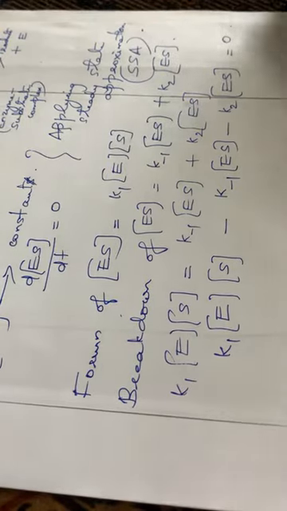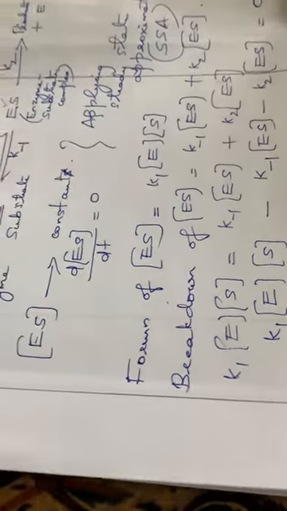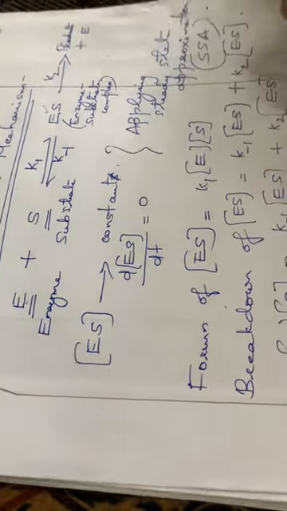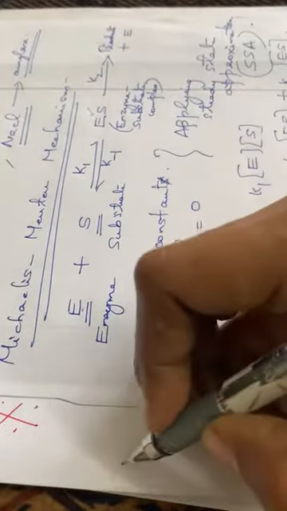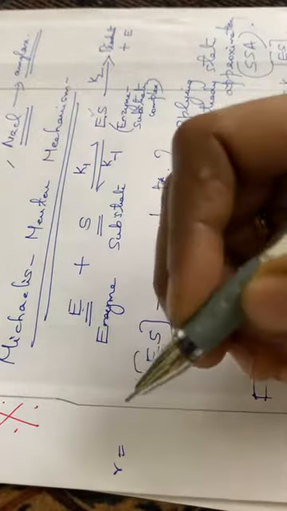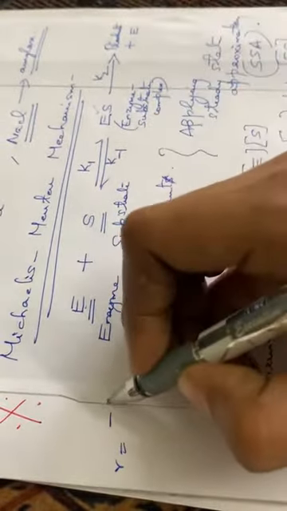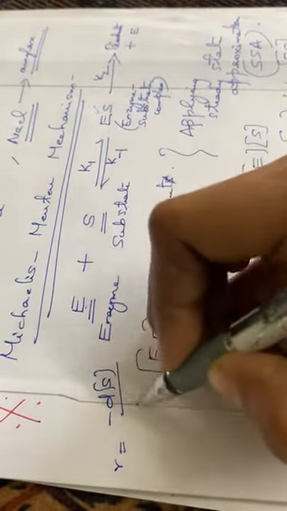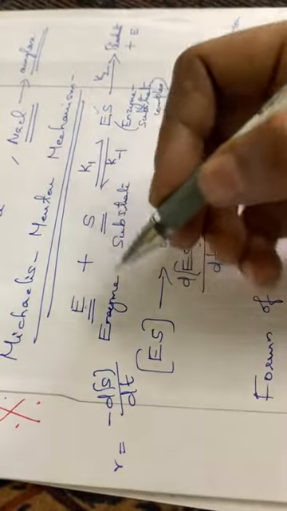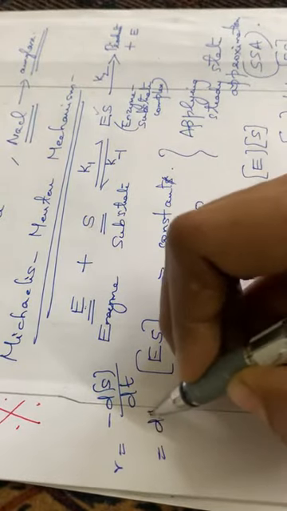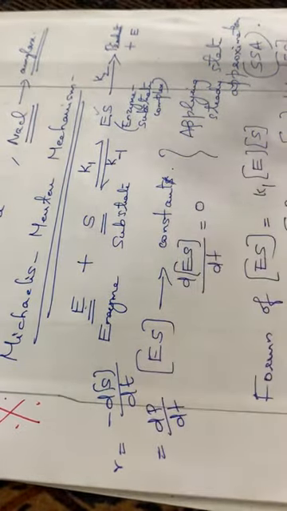Now one more equation is there, the rate of formation of products. By applying the kinetics of this particular reaction, the rate of the reaction R is equal to minus dS/dt, the disintegration of the substrate, or it will be equal to dP/dt, the rate of formation of products, isn't it?